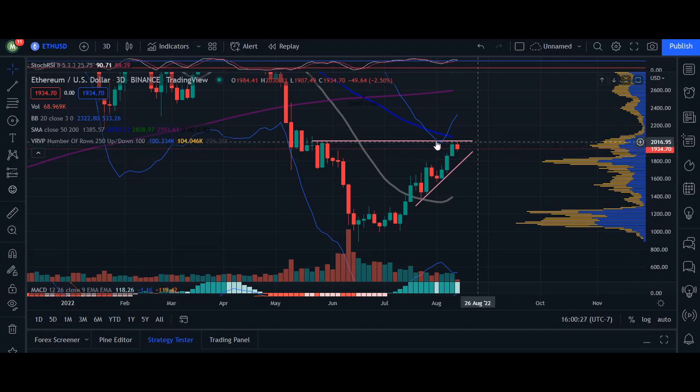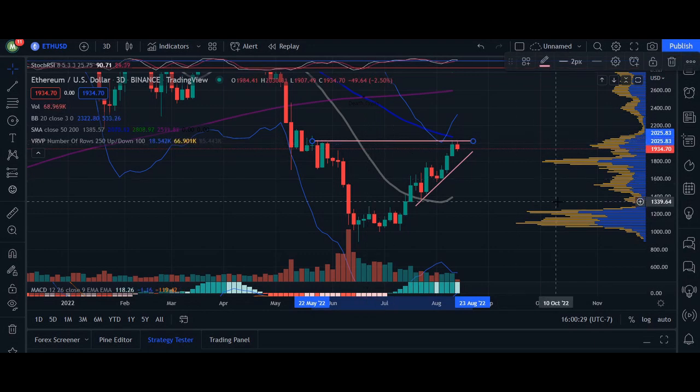Now, one of the things that we can see from this line that I've got here is essentially a resistance line that we saw from the initial drop here from the 25th, 28, until price immediately took a turn for the downside. So as we are coming up, we can see bouncing really nicely on this trend line that is angled upwards, which is a nice upward turn for the momentum of Ethereum.